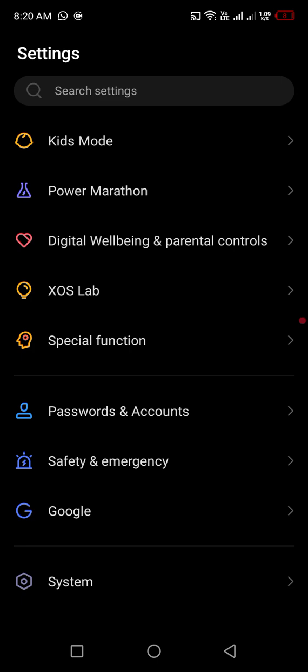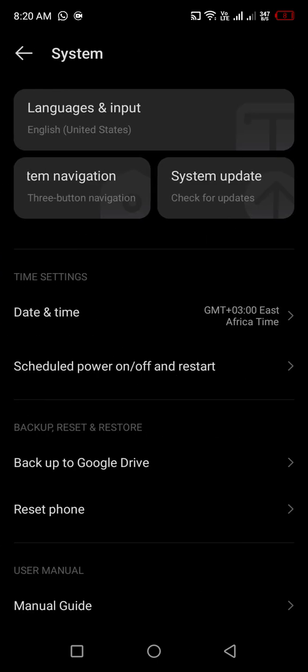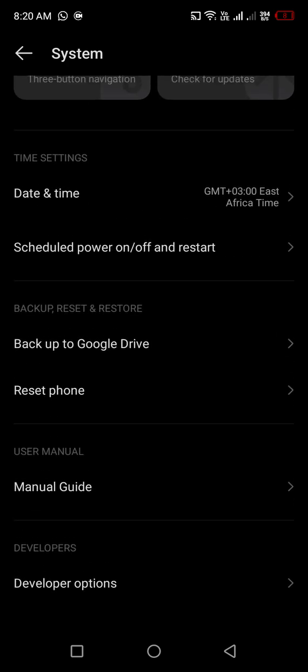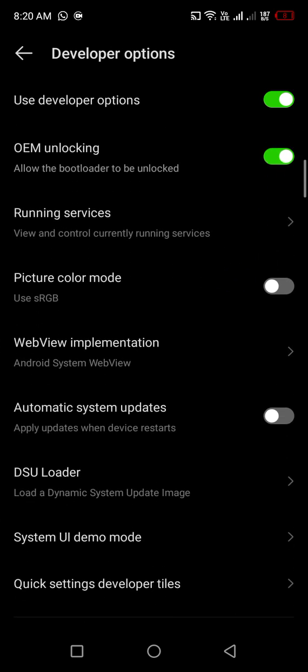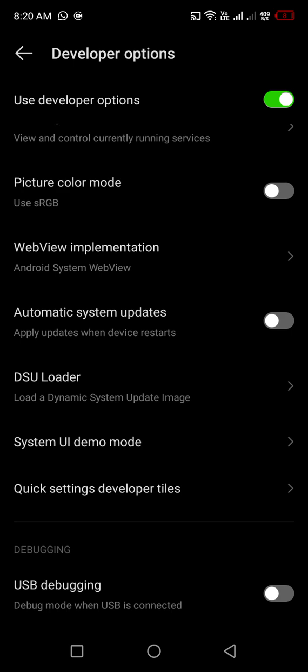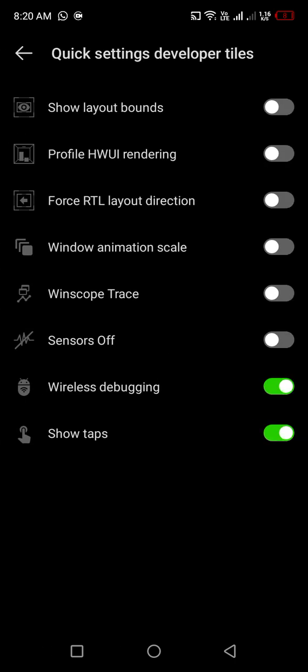So you scroll down to the settings where you find your system, then you go to the developer options. Okay, once we are here, you locate something called quick settings developer tiles, this one, and then you turn off the sensor. If the sensor is on, make sure you turn it off.